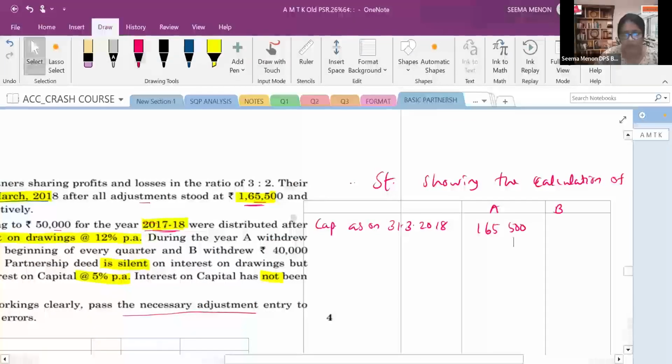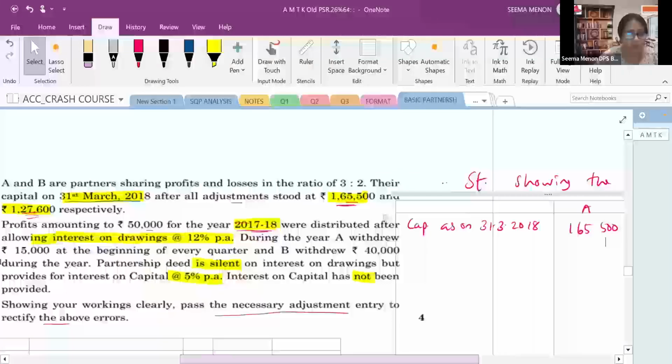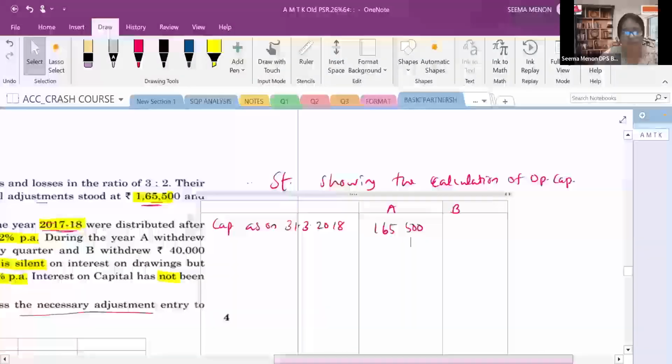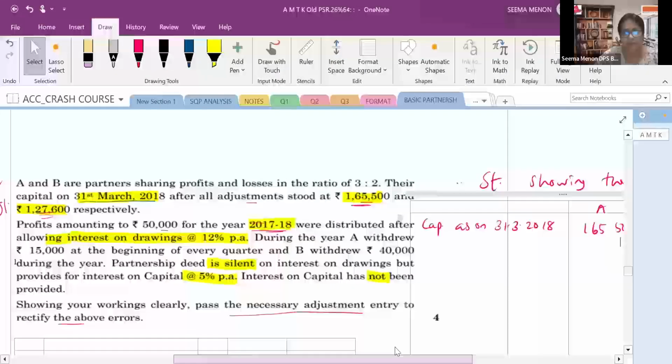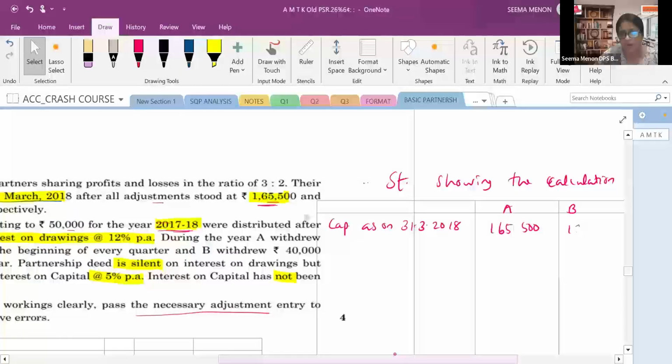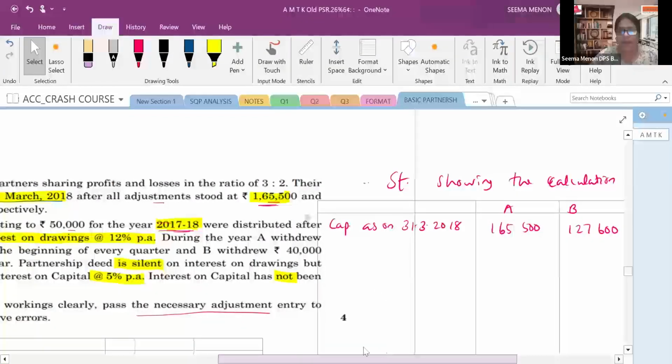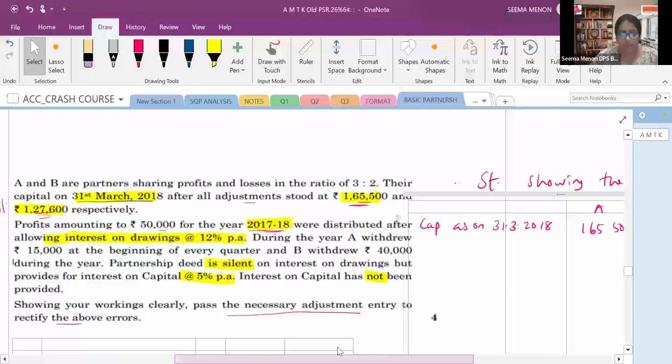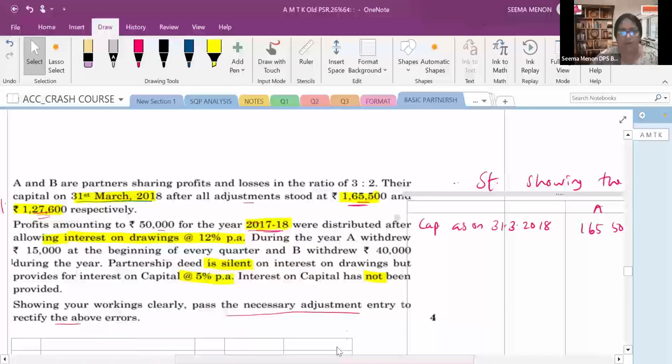And what is B's? For B, you can see, it is 1,27,600. Now what is given? From the closing capital to the opening capital, we will be adding the drawings, right? After drawings, what do we have to add? Interest on drawings. So we will have to find out interest on drawings also. So first let us add the drawings.